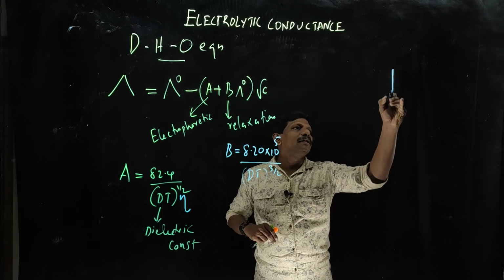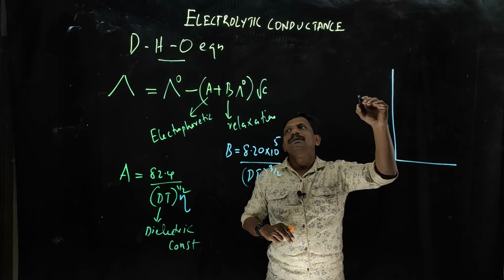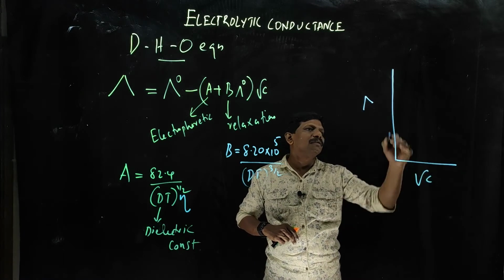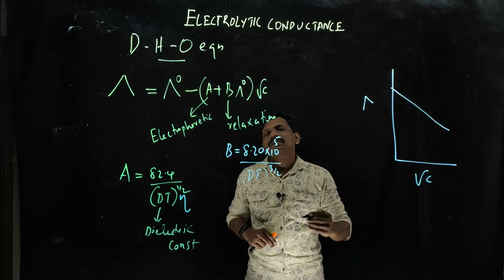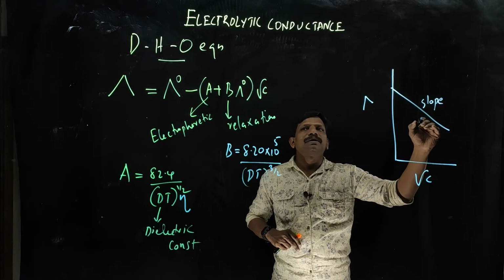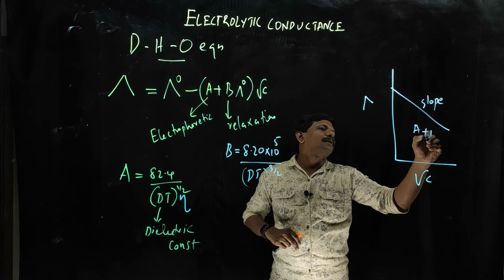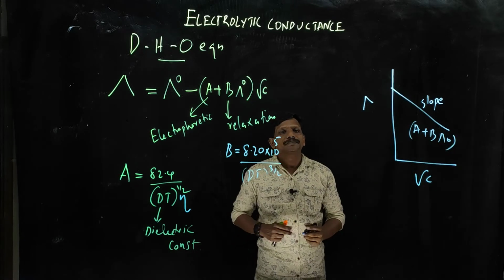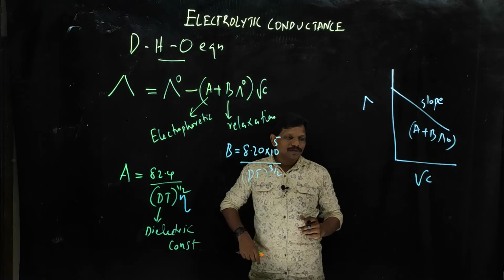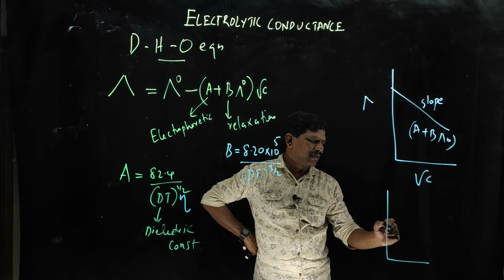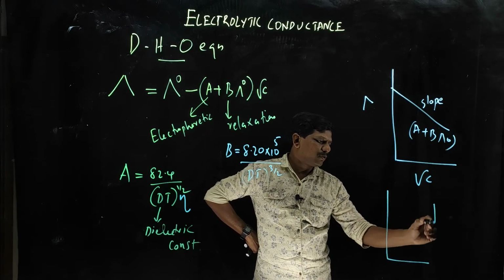This is just like a linear type equation. When you draw the conductivity versus root c, you will get a straight line of slope. What is the slope? Slope is A plus B lambda 0. Normally there will be some deviation. I told you, in the case of bivalent electrolytes, it will not always look like this.